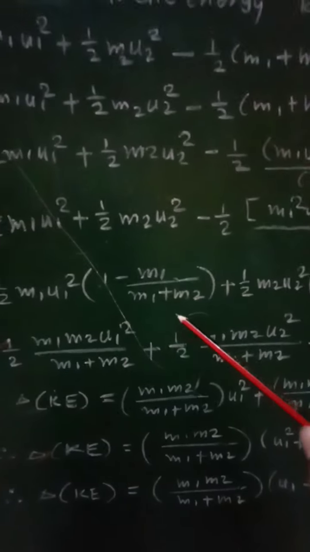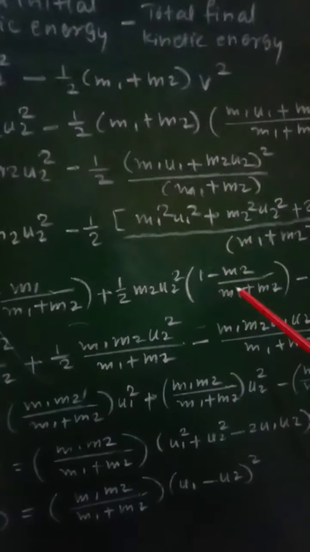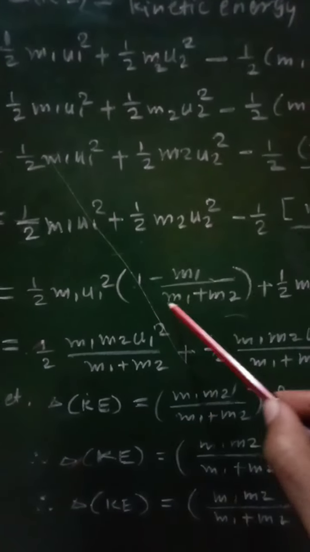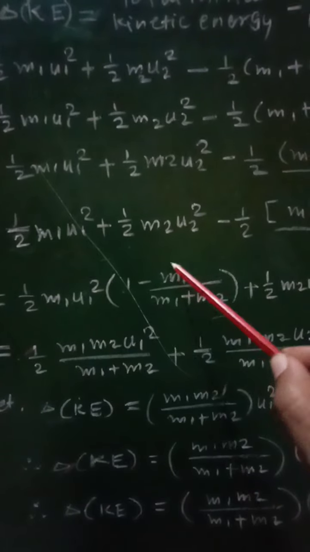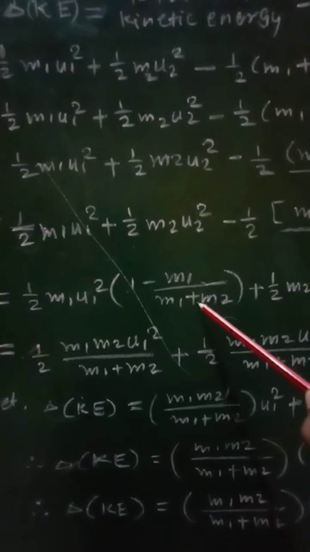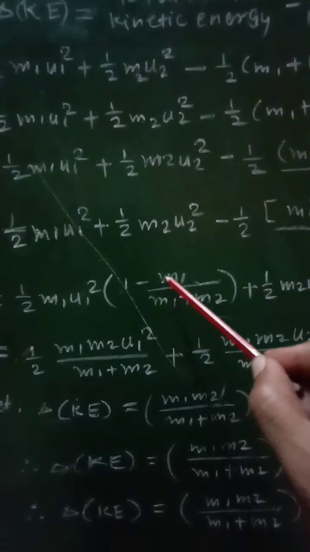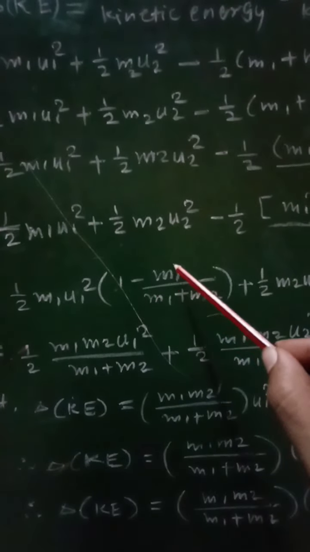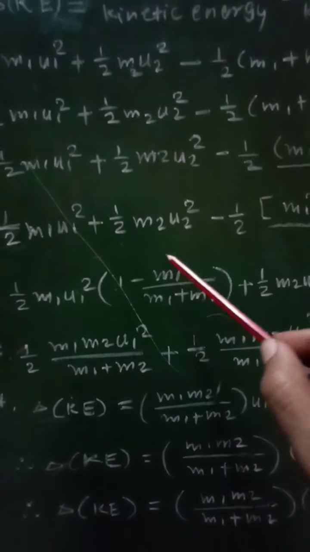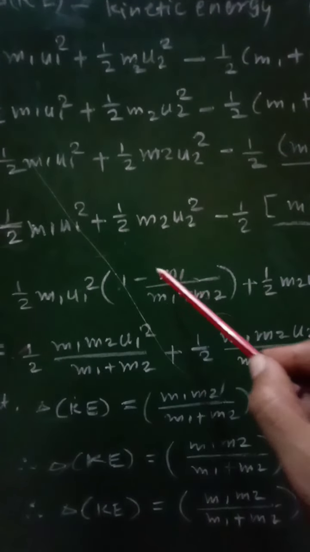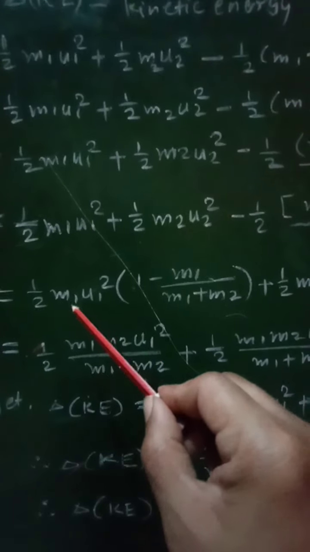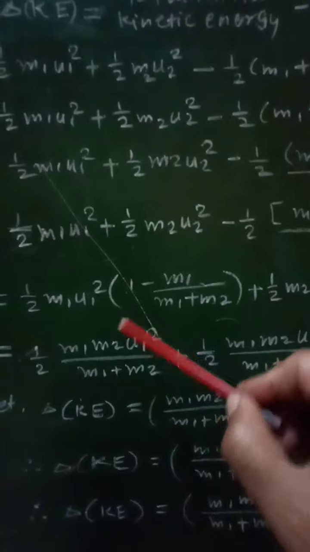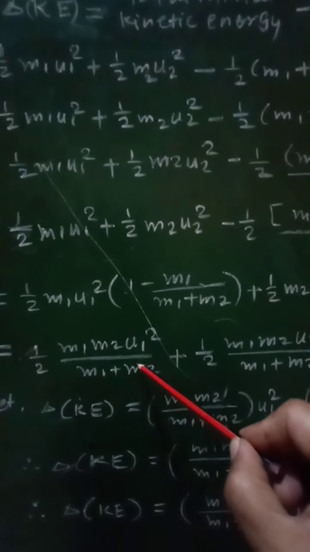Now we will simplify these two brackets by taking cross product. For the first bracket we will get m1 plus m2 minus m1 upon m1 plus m2. Plus m1 and minus m1 will get cancelled, and at the numerator we will get m2 only, so it will be multiplied to this, so that we will get half m1 m2 u1 square upon m1 plus m2.